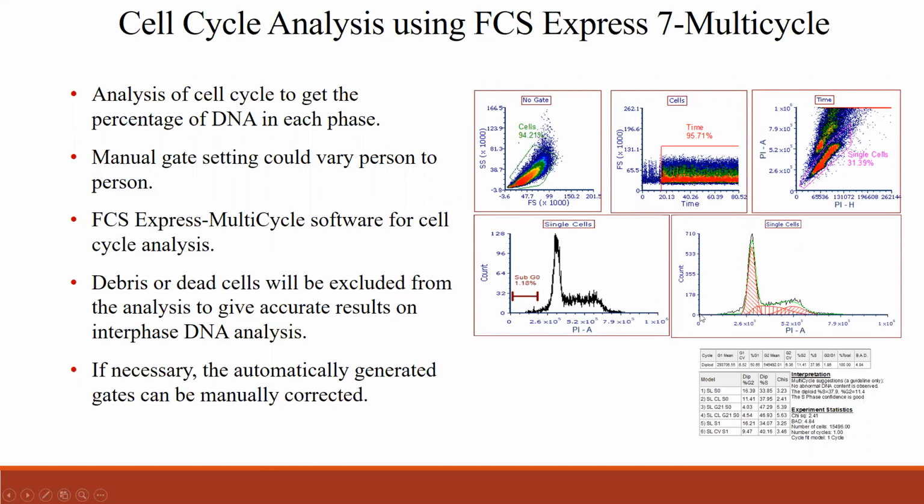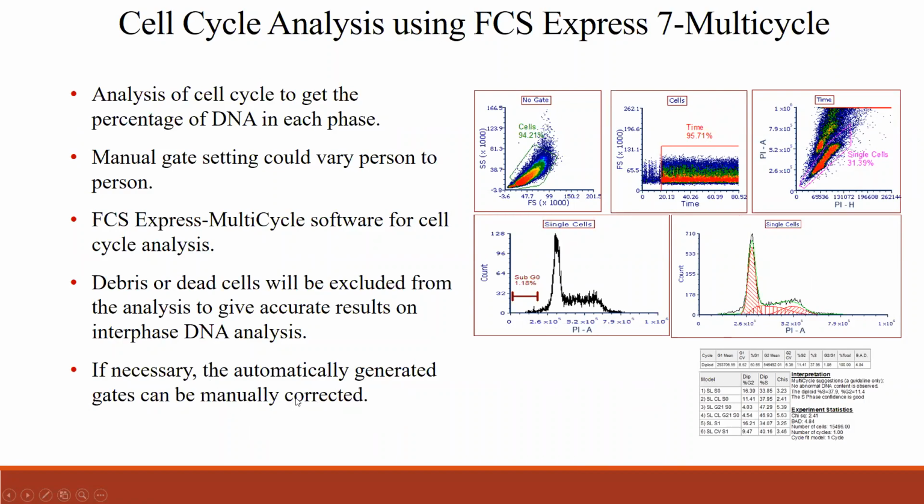And also, if the curve fitting is not good, or if you think you could fix it, I'm mentioning that if it is necessary, the automatically generated gates can be manually corrected. But we are doing the curve fit. We are using this software not to make manual gating or manual adjustment.